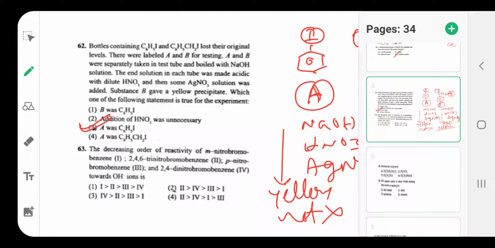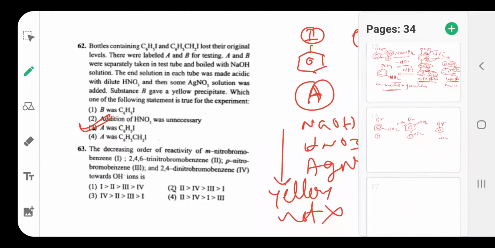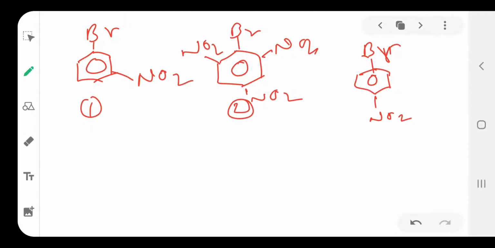The last one, the fourth, is 2,4-dinitrobromobenzene, reacting with the OH group.